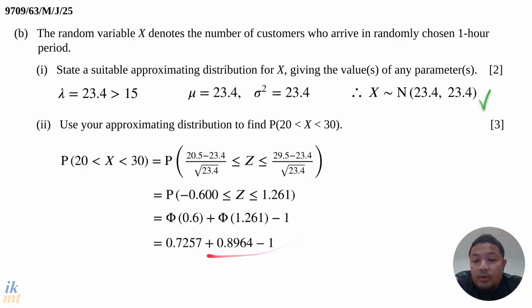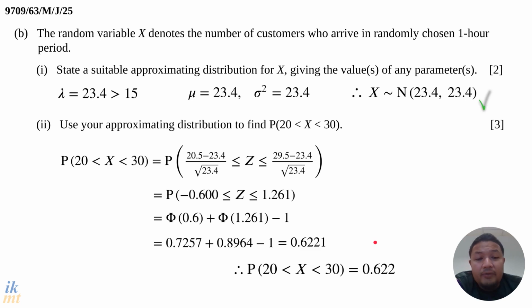Just evaluate this and you'll get 0.6221, and if you write that in 3 significant figures, it will be 0.622. That will be our probability, the probability that X is between 20 and 30. And if you do get this value, you have done a good job.